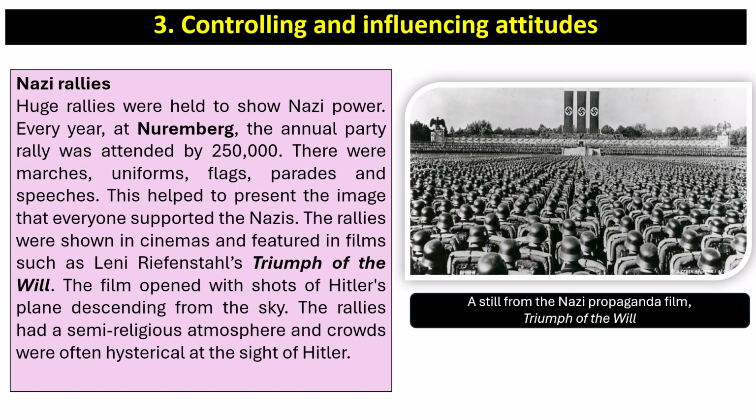So Nazi rallies were a key area of control. They showed off Nazi power. Every year at Nuremberg, the annual party rally was attended by 250,000 people. There were marches, uniforms, flags, parades and speeches, and it helped present the image that everyone supported the Nazis. The rallies were shown in cinemas and featured in films such as Leni Riefenstahl's Triumph of the Will. As we've seen, the film opened with shots of Hitler's plane descending from the sky. The rallies had a semi-religious atmosphere and crowds were often hysterical at the sight of Hitler.